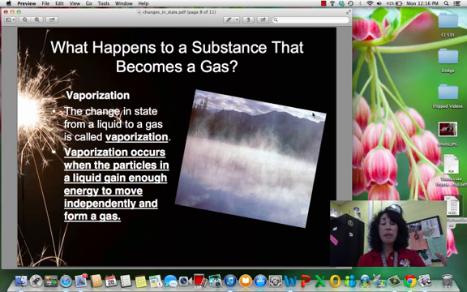There's nothing that says it has to happen at a certain temperature, so let's be careful with that. Water boils at a temperature of 100 degrees Celsius. But for some substances, it's a much lower temperature to cause it to vaporize, or for others, it's a much higher temperature. It all depends on the characteristics of that particular substance.